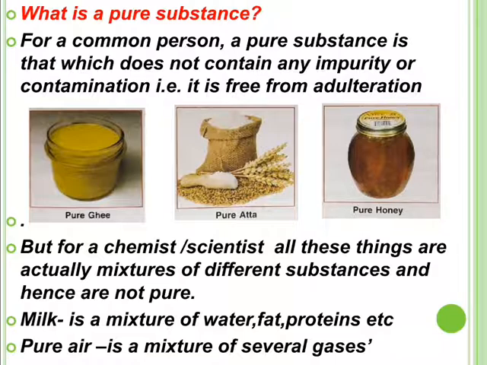But actually, in the real sense, it is not a pure milk. It is a mixture of water, fats, proteins, sugar, etc. So for a scientist or a chemist, in the context of chemistry, pure milk is not pure, it is a mixture.